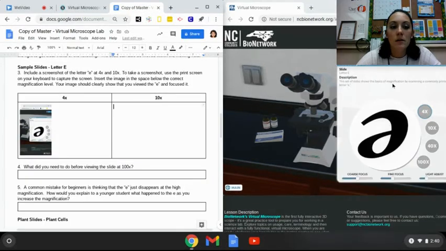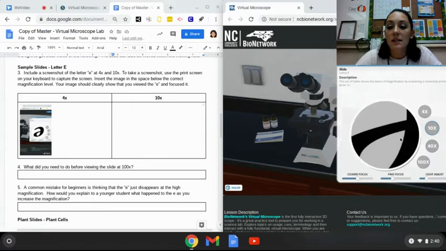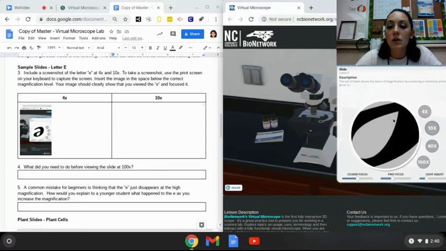So then that's a picture of our 4. You would then move to the 10. It's automatically going to do that. This time you're again going to have to move your slide if you need to get a better view of the E, or you might have to adjust your focus again. Obviously, we cannot see the entire E anymore, so you can just take a screenshot of what you want to look at for the E.